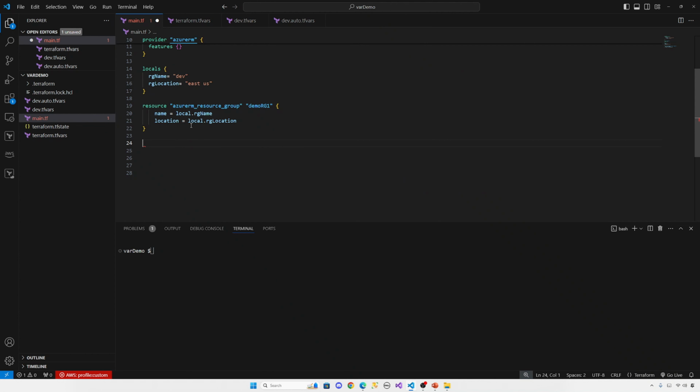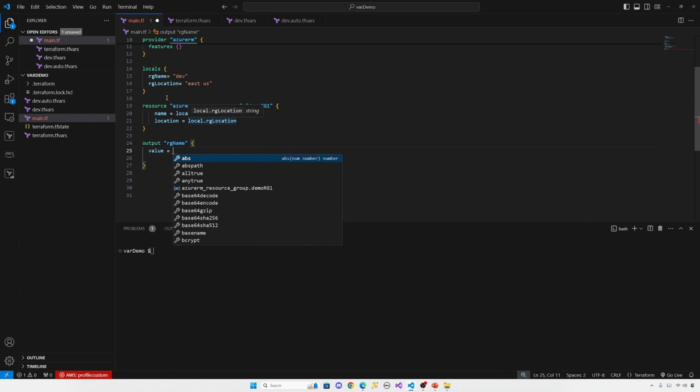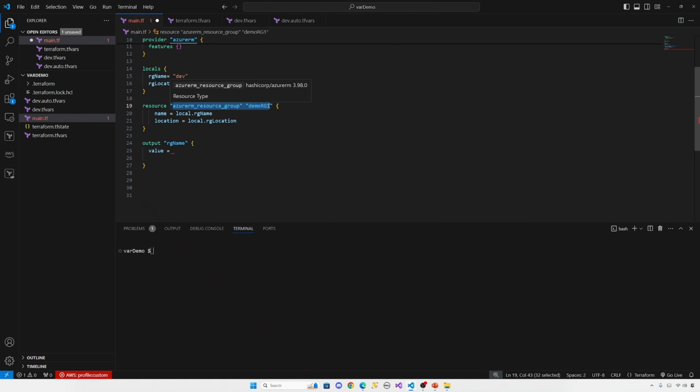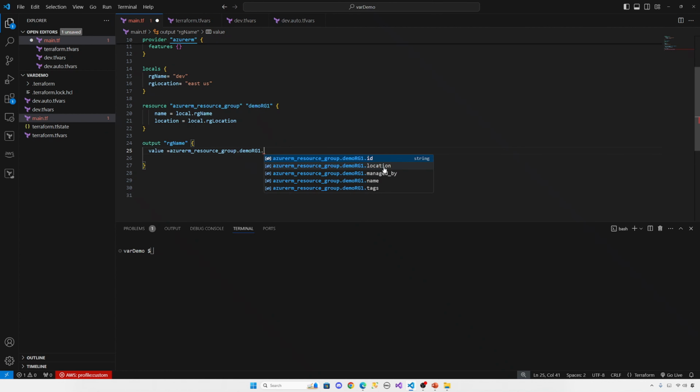Okay, let's do a demo about output variable. So let's declare an output variable. Its keyword is output, and you can give any name. So let's give this one. Now inside this, value is a keyword. So inside this, you want to reference the resource group, demo1 resource group, dot this one. Now what do you want to get from this? You can get the ID, location, name, tag. So I want to get the name. Okay, so this is the output.